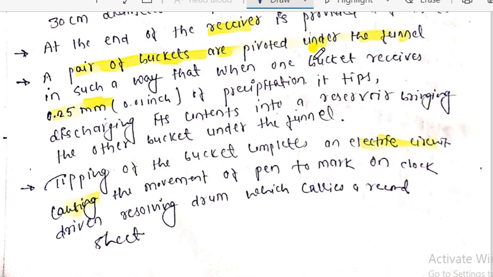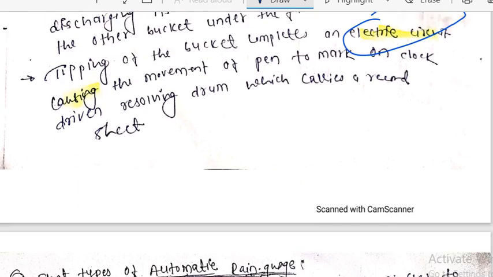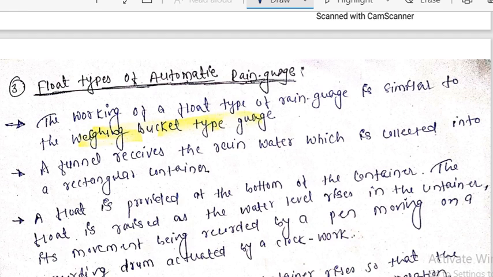when one bucket receives the rainfall, the tip discharges. When one bucket is filled, it will discharge into the reservoir, either to the reservoir or to the drainage, then bringing the other bucket under the funnel. After that, when it discharges, the second bucket comes. In this process, the tipping bucket completes an electric unit, which causes the movement of the pen to make the mark on the clock-driven drum, and the recording is made by the pen.